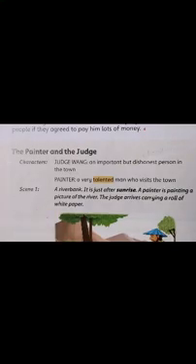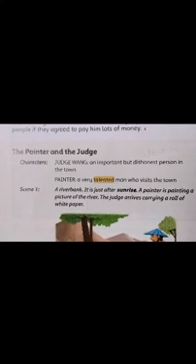Scene 1. Now children, I told you about scene. What did I tell you? I told you some terms in the beginning of the lesson. So what do you understand by scene? It is the setting, the part of the story where it is set. Now let's see where the scene 1, where is the setting? A river bank. Can you see this river? At the bank of the river, the sides of the river. That's called a river bank.